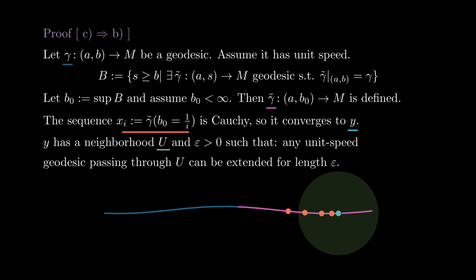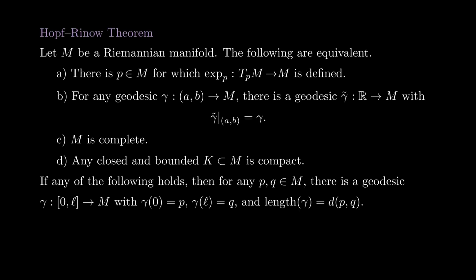This proves that gamma can be extended all the way to plus infinity. With an analogous argument, we can also extend gamma backwards in time to minus infinity as well. This finishes the proof that C implies B. Now we show that B implies A.